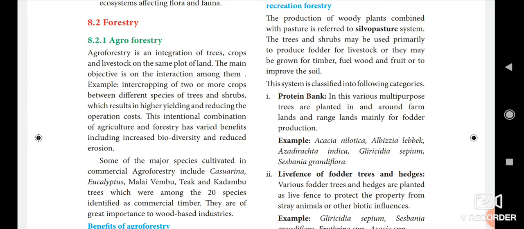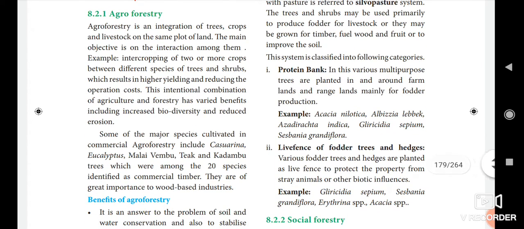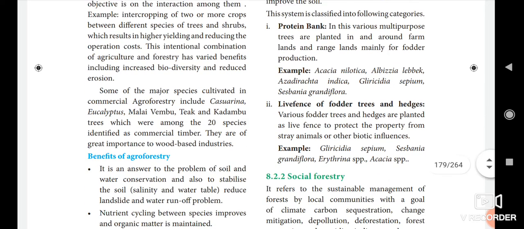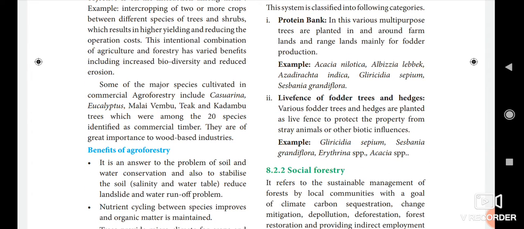First we see about the protein bank. Here, various multi-purpose trees are planted in and around farmlands and rangelands, mainly for food production. For example, Acacia nilotica, Albizia lebbeck, Azadirachta indica, Gliricidia sepium, and Sesbania grandiflora. These are the kinds of plants planted in the protein bank.